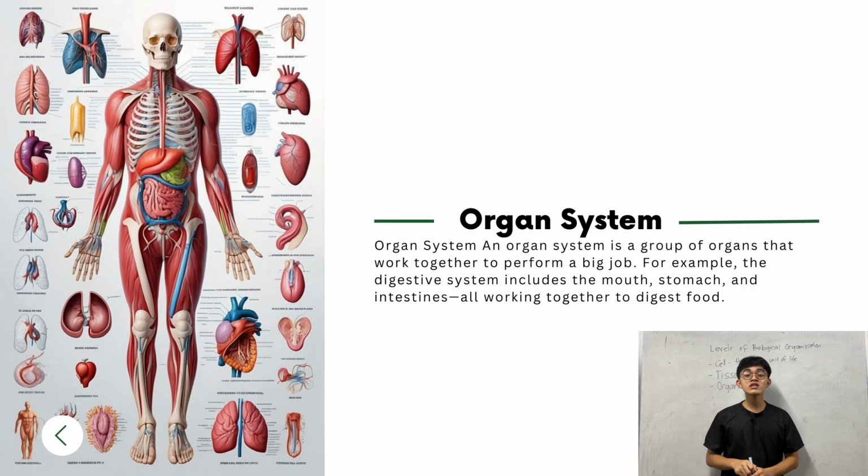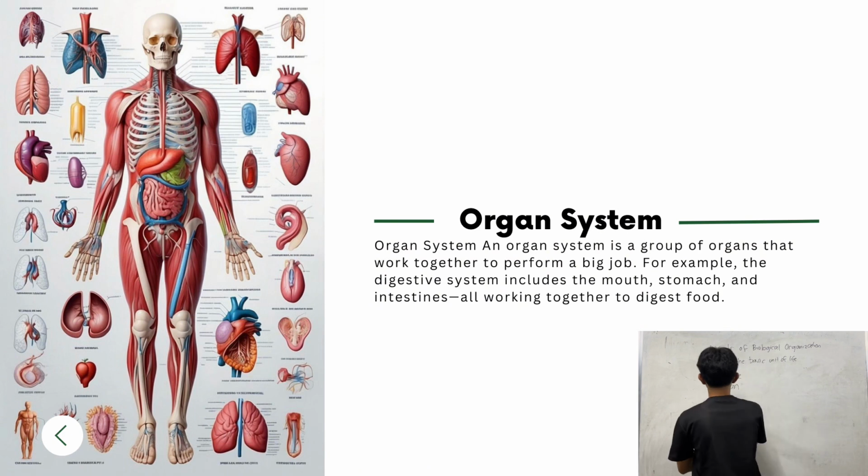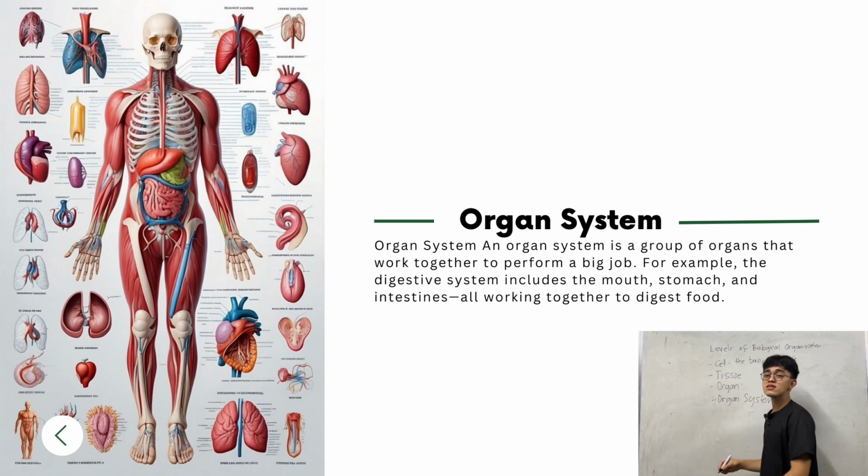Now, if organs work together, they will form an organ system. Now, what is an organ system? An organ system is a group of organs that work together. They work together not just as one, but together as a whole to form a big job. For example, the digestive system includes the mouth, stomach, and intestine, all working together to digest food.